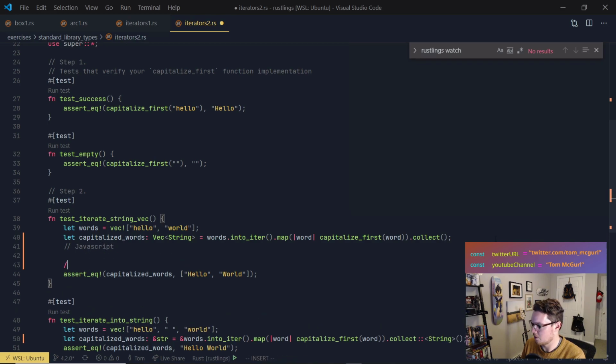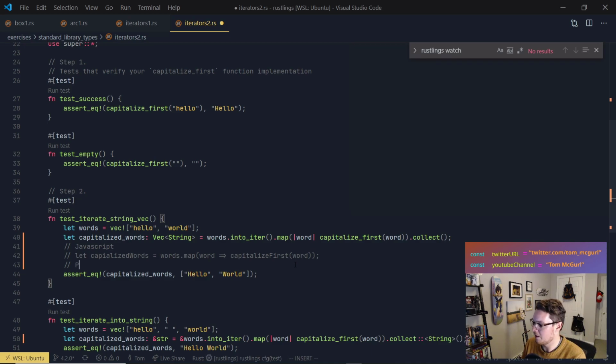If this was JavaScript, which we know it isn't, it's much safer, but if I had written this as JavaScript, I would have done something like capitalized words equals words.map, and then I would call it capitalizeFirst, obviously camel case, passing it the word, right? So words.map will return a new list.